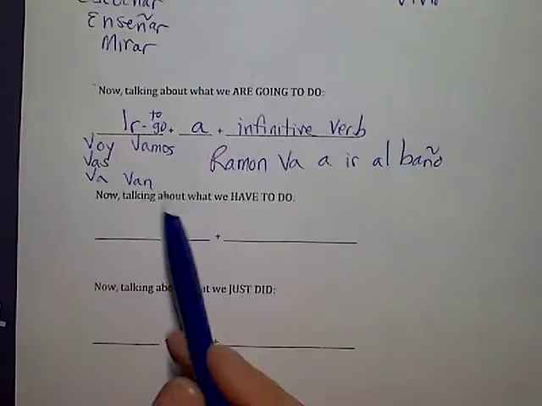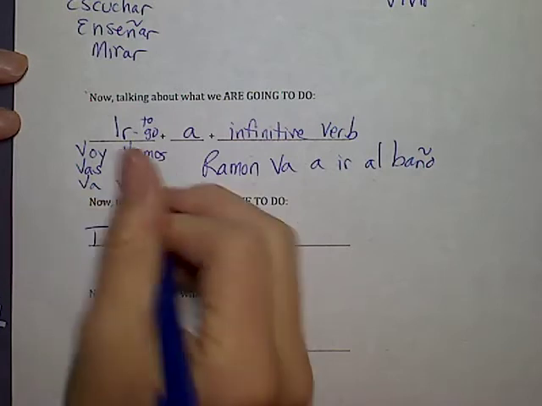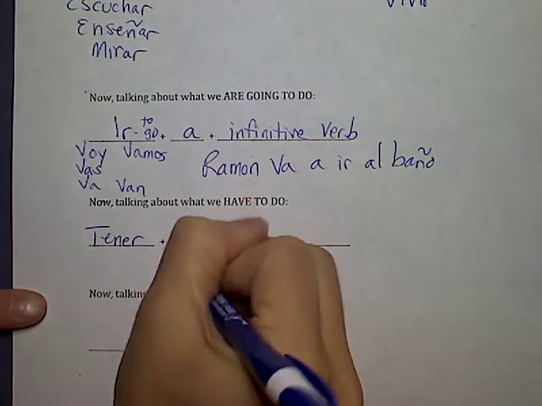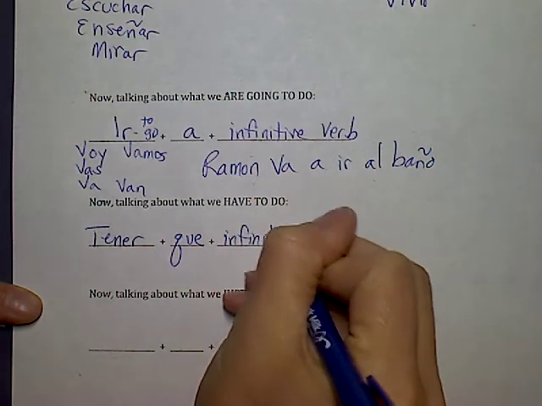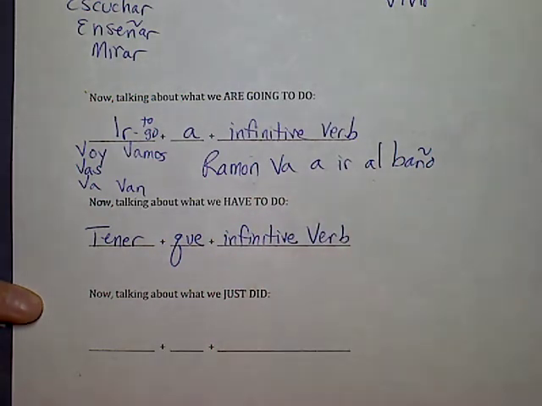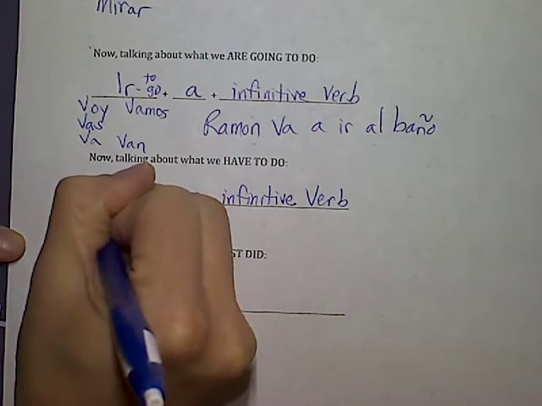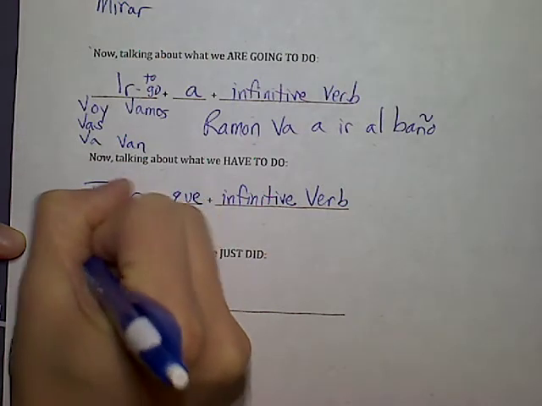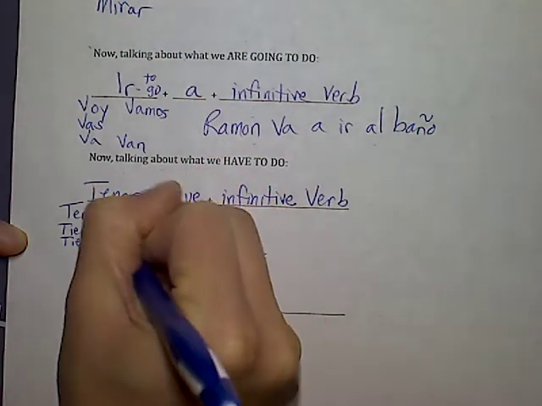All right, now, yesterday we also added how to talk about what we have to do. Now, what's the verb for to have? Tener. Good. But tener isn't followed with a, it's followed with que. And then finally, what's the last part of that formula? Infinitive verb. All right. So the only one that you conjugate is tener. Who remembers how to conjugate tener? All right, take it away, Chris. Tengo. Tienes. Tiene. Tenemos. And tienen.